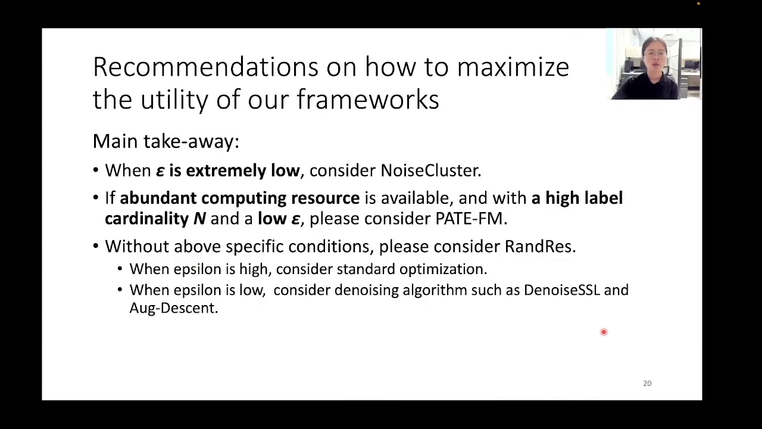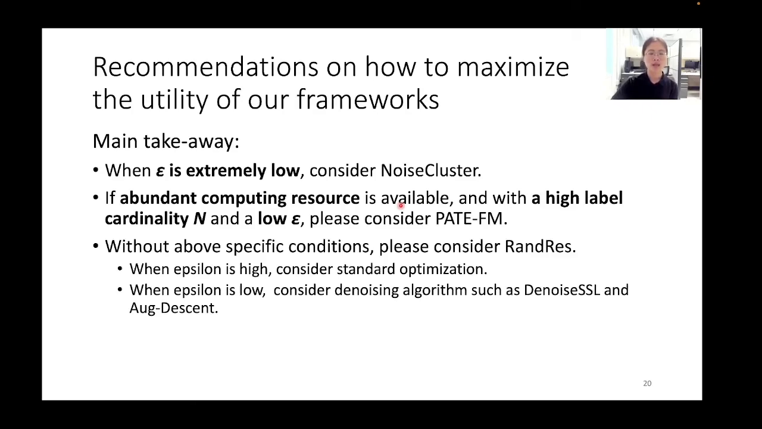We finally make recommendations on how to maximize the utility of our framework. When epsilon is extremely low, please consider NoiseCluster. If abundant computing resources are available and with a high label cardinality N and with low epsilon, please consider PATE-FM match. Without the above specific conditions, choosing randomized response can make things simpler.